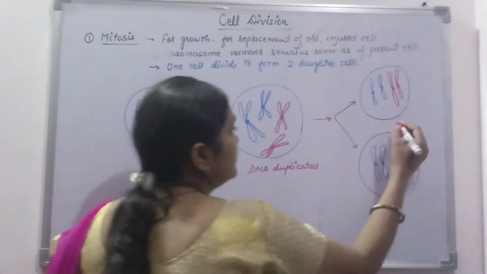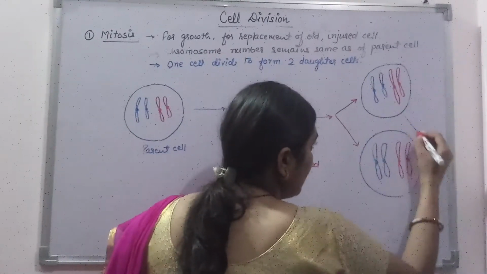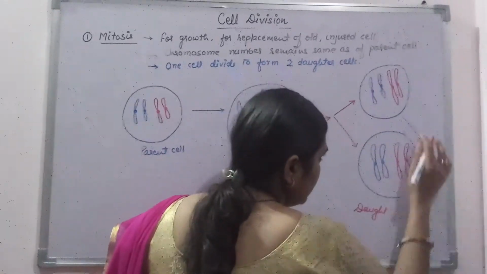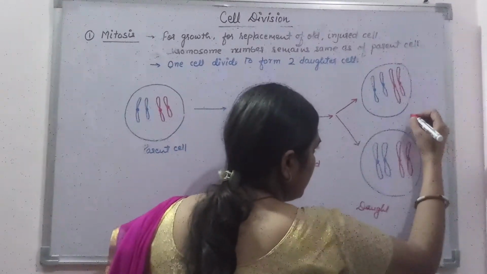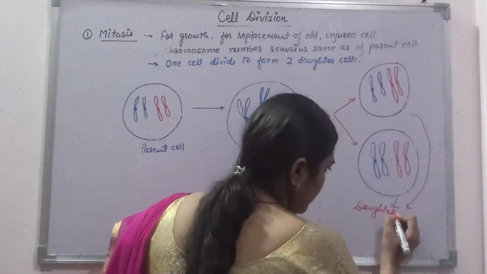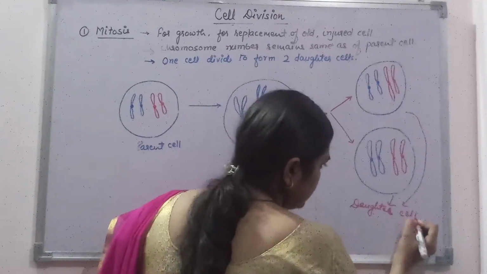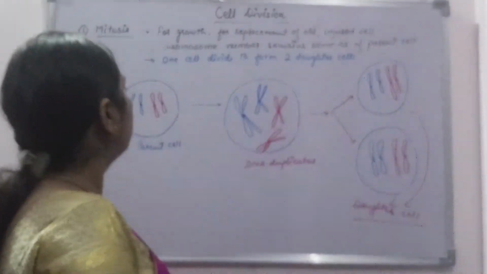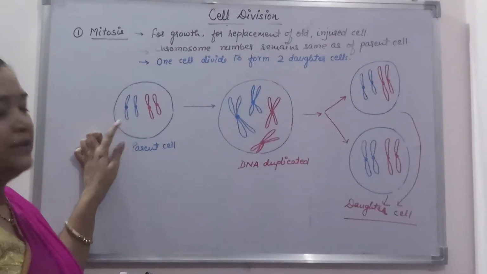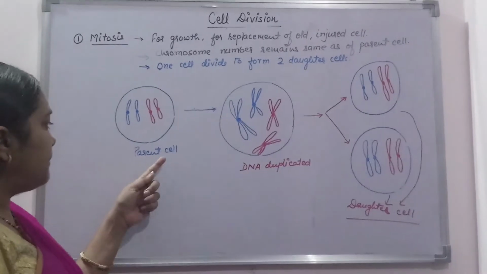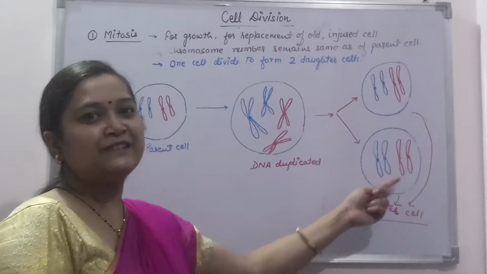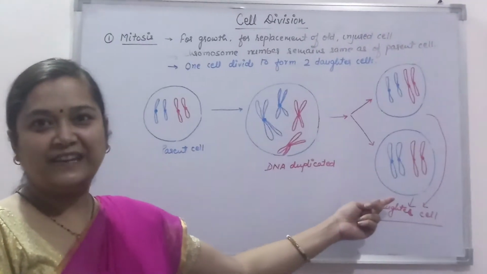What are they? These are nothing but the daughter cells. Now see, the number of the chromosome present in the parent cell and the number of the chromosome present in the daughter cell is equal, isn't it?